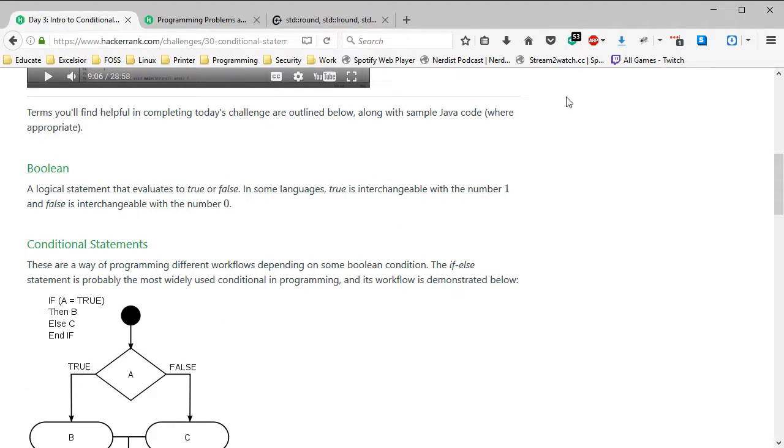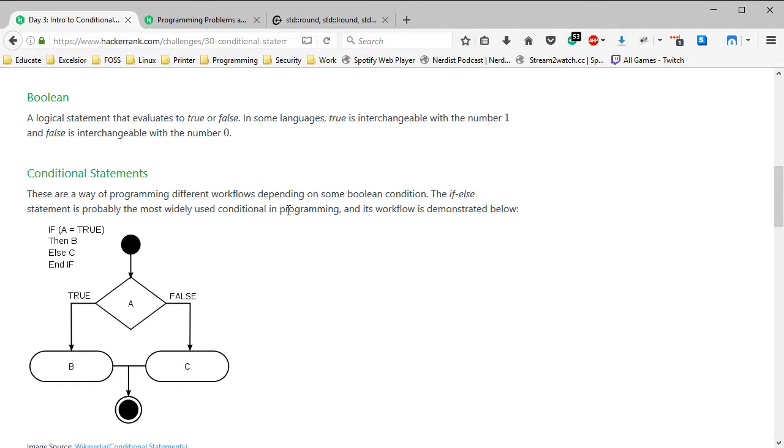Okay, so let's go over the information provided in the tutorial. Boolean logic. It's a logical statement. Evaluates to one thing or another. It's either true or it is not. Our if statements evaluate Boolean logic or conditions and allow you to make choices based on them.